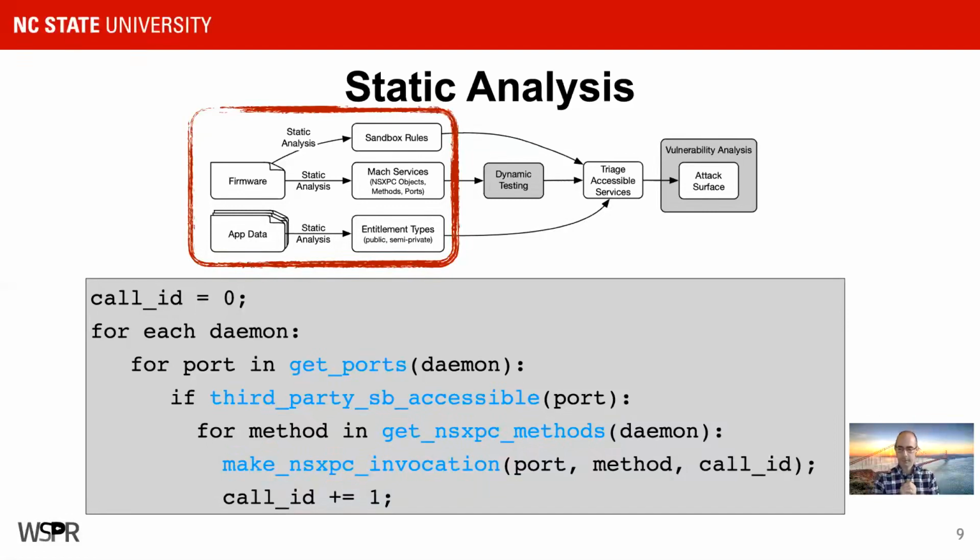For every method offered by that daemon, we also want to make a call for that method. And then we'll build our invocation, now that we know the daemon, the port, the method, and we generate a unique call ID to help us with debugging. We're able to move on to the next one and we generate another invocation. So again, our goal is to have a very large program that's going to make several thousand of these invocations with automatically generated code.